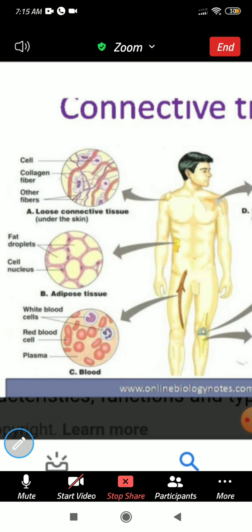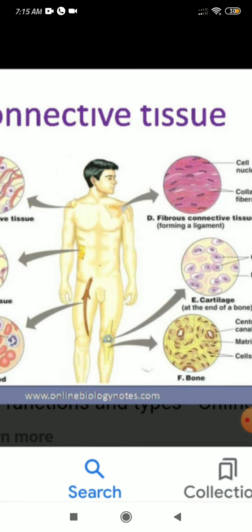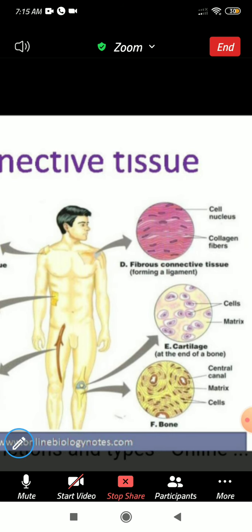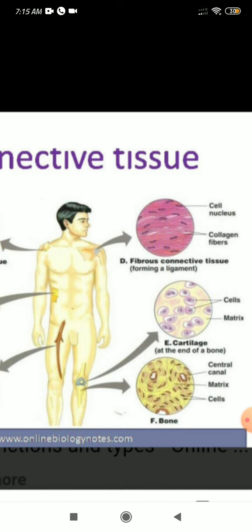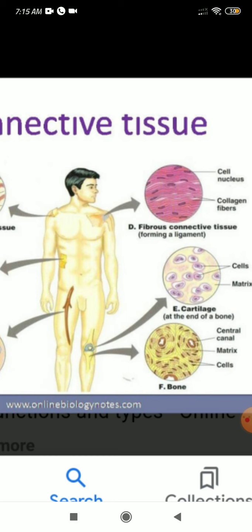The first one is the areolar tissue, which is present under the skin, the second one is the adipose tissue, and the third one is blood. Blood is also a type of connective tissue, and the fibrous connective tissue we can call a ligament. The next one is cartilage, a soft bone we can call it. It is also one type of connective tissue, and the next one is the bone.